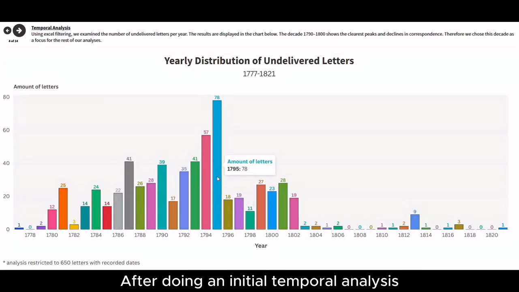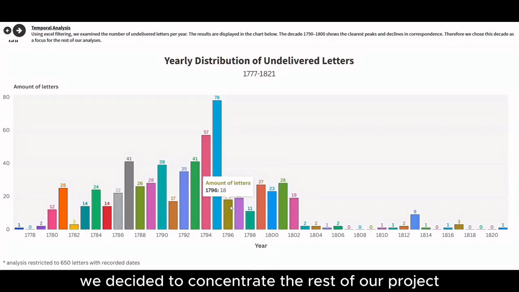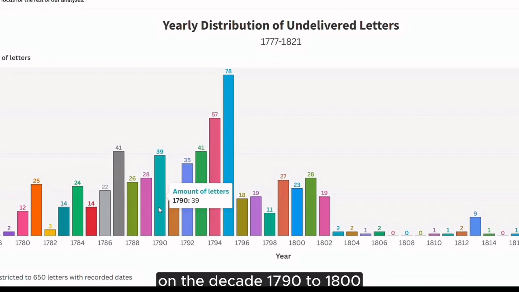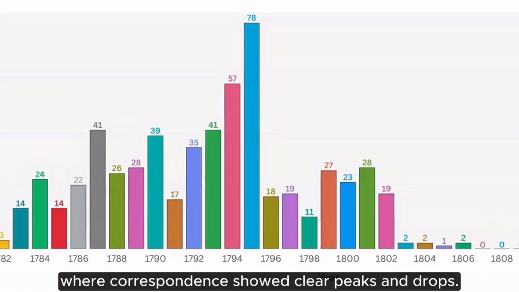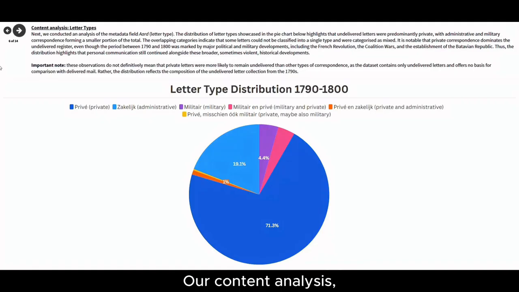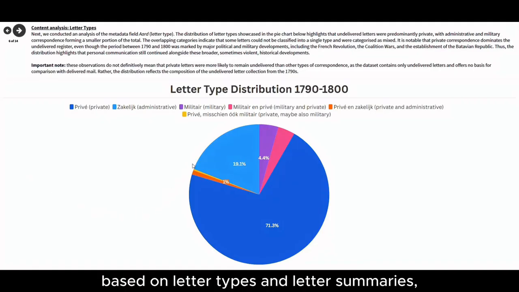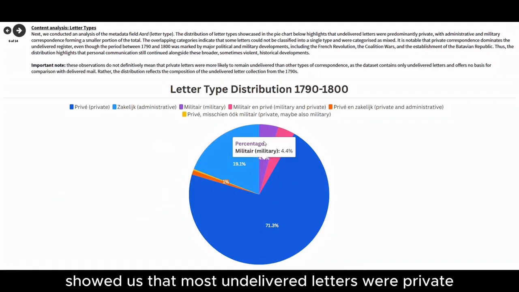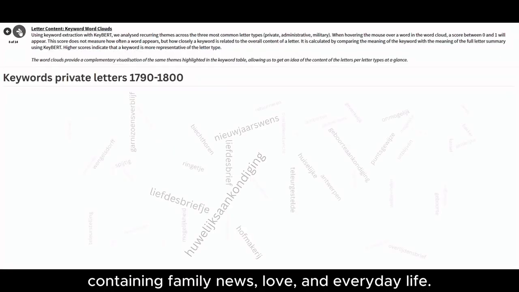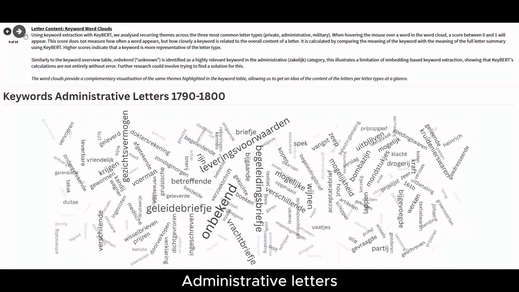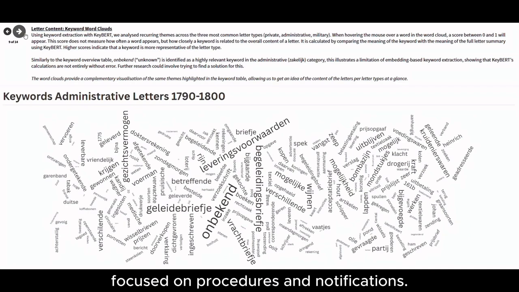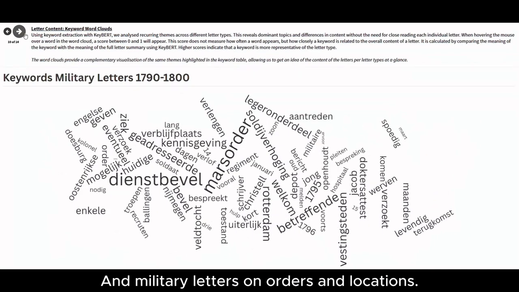After doing an initial temporal analysis, we decided to concentrate the rest of our project on the decade 1790 to 1800, where correspondence showed clear peaks and drops. Our content analysis, based on letter types and letter summaries, showed us that most undelivered letters were private, containing family news, love, and everyday life. Administrative letters focused on procedures and notifications, and military letters on orders and locations.